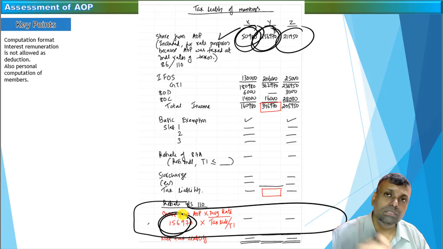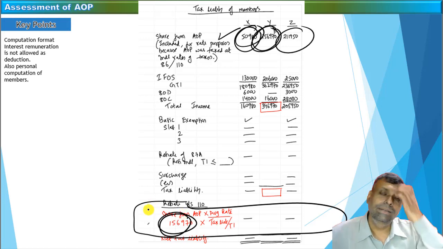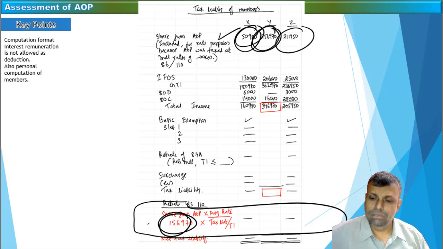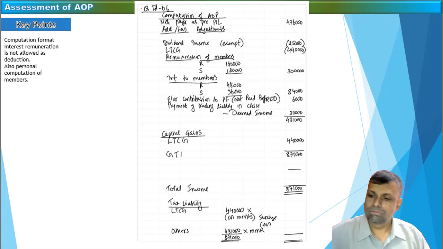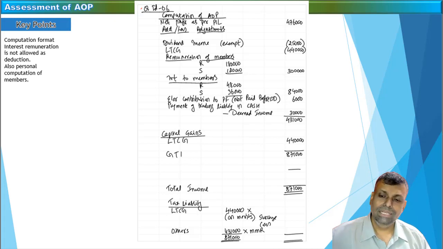If you want, you can just pause this video here and go through this working, which you have already done in detail in a variety of questions on an AOP. Now, the next point is a very small point, but you should keep it in your mind, and it is a repetition. It is just the format of computation. This was one of the examination type questions, a small looking answer, but it can by itself carry a 6 or 7 mark situation.